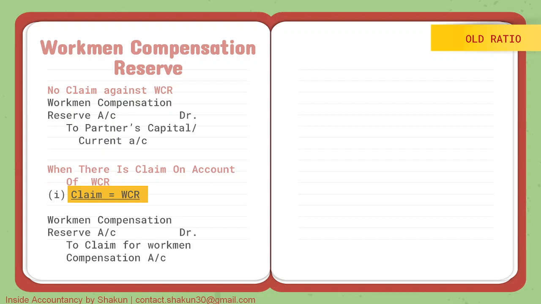Moving on, the next case is when the claim is lesser than workmen compensation reserve. For example, if the workmen compensation reserve is 20,000 as it was in the previous case, but the claim in this case is, let's say, 15,000. Now the claim is lesser than WCR, so we can easily cover up the claim from WCR, but we are still left with 5,000, which should be written off between the partners in their profit sharing ratio.